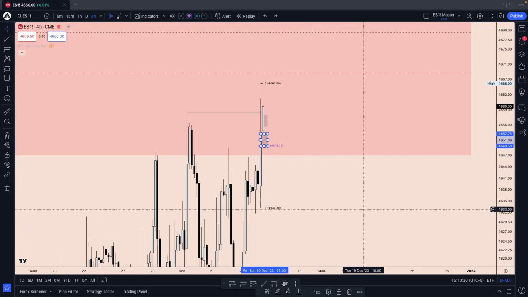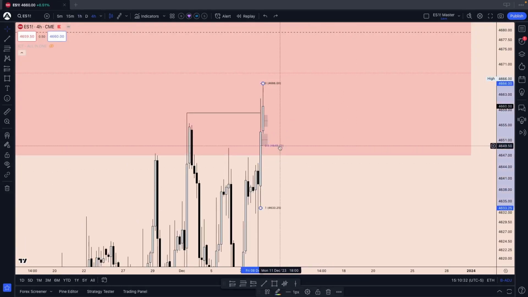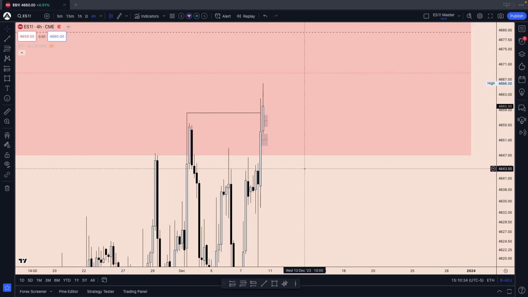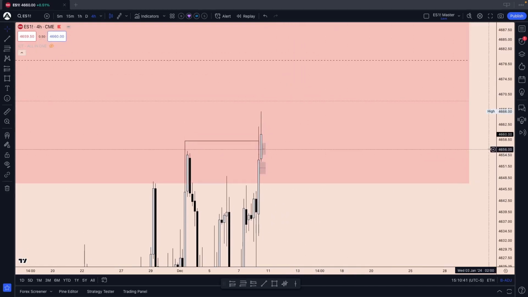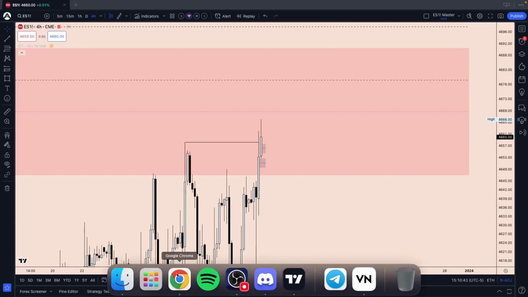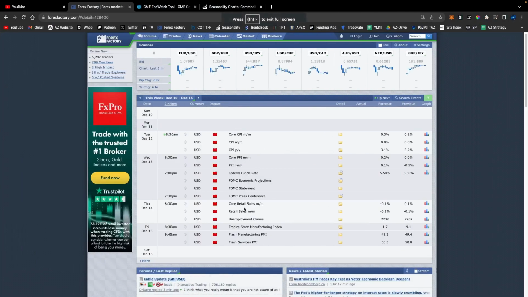Look for a retracement into these lows or into these inefficiencies before we continue higher. Of course, we don't have to do that. We could also just continue higher first and then do the retracement midweek. Keep in mind, or be aware of the new schedule that's coming up.